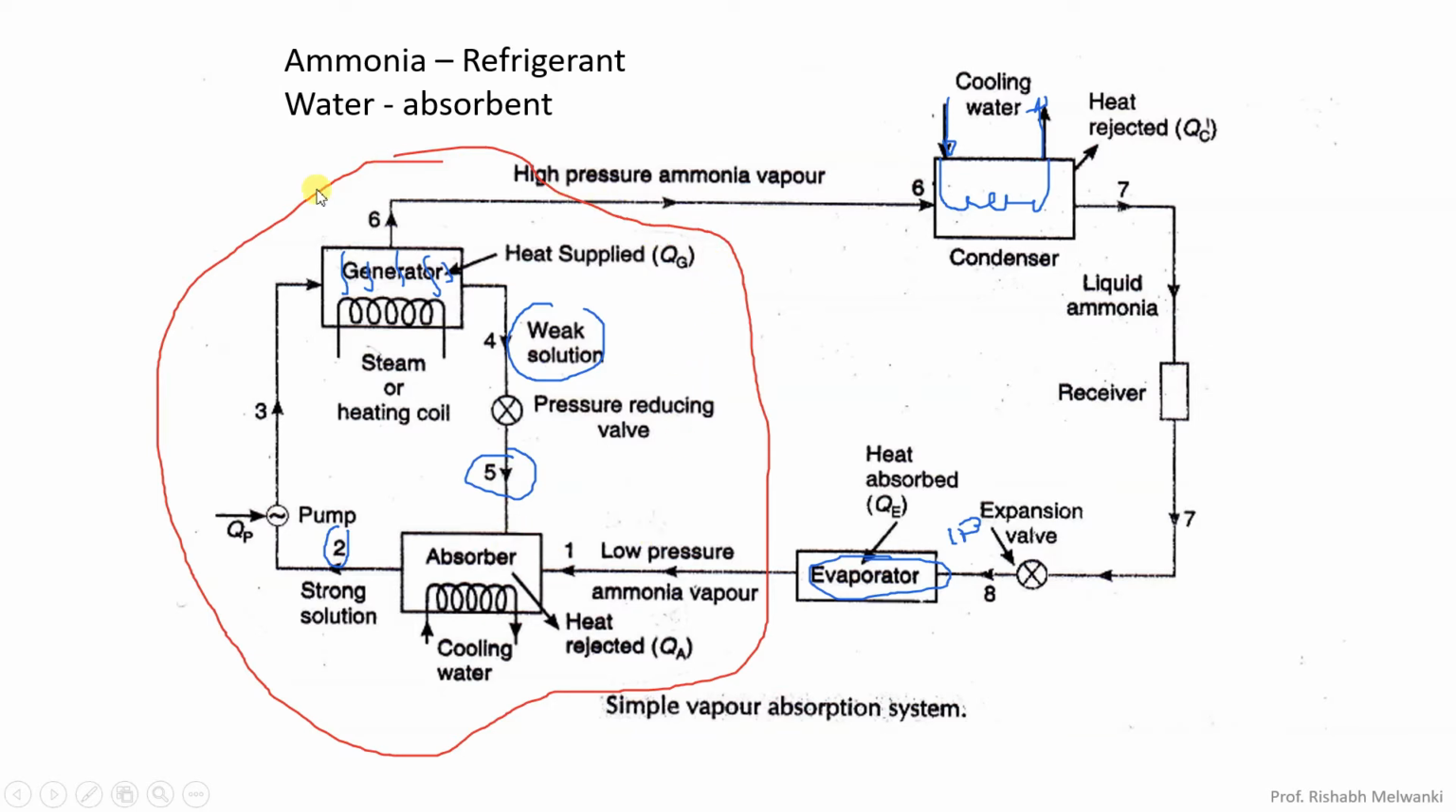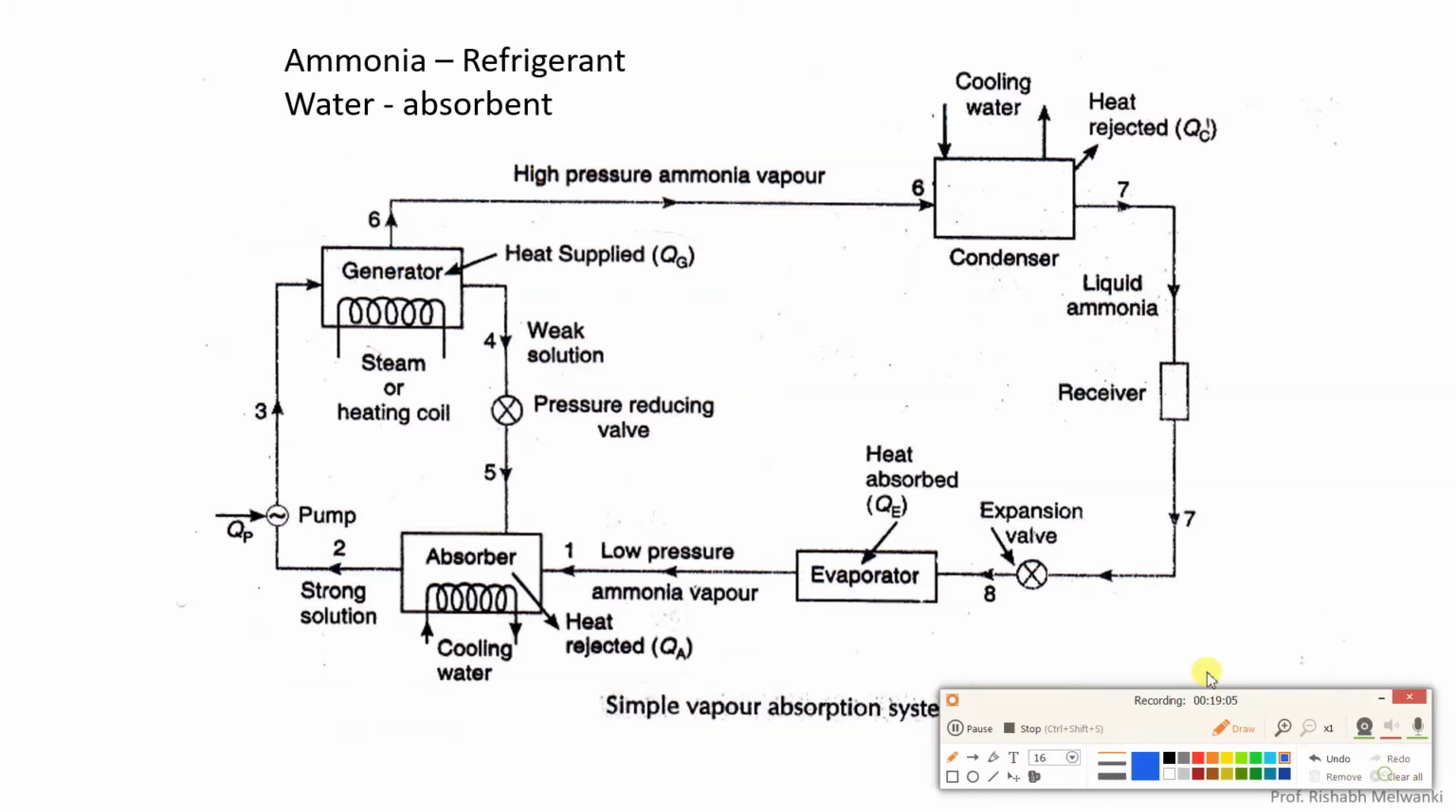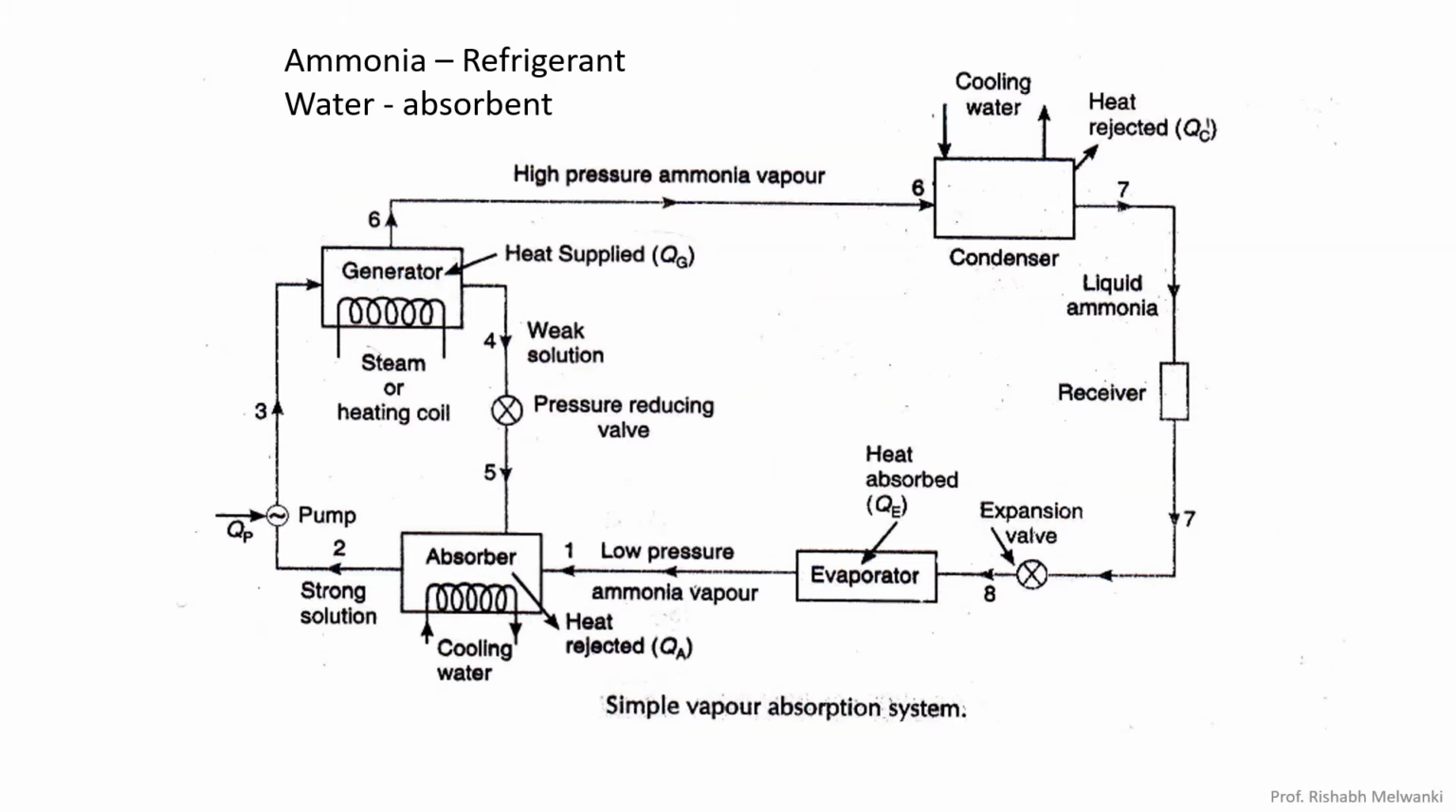You can see I have shown here a control volume in red color. To this control volume, what enters? Low pressure ammonia vapor. It is similar to the vapor compression refrigeration system, where low pressure refrigerant vapor enters the compressor. What exits the compressor in VCRS? High pressure refrigerant vapor. Same thing here you can see. At the exit of this generator we have high pressure ammonia vapor. So this is about the simple vapor absorption system.